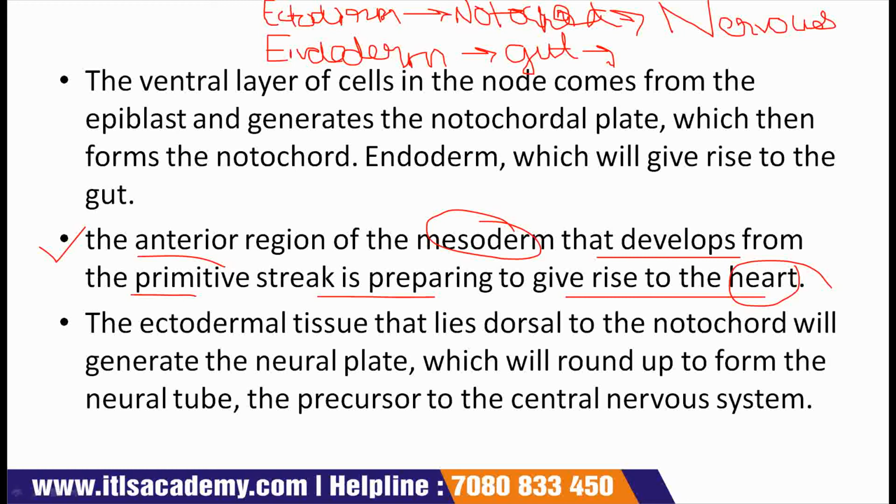So we can say that the digestive system, respiratory system, and apart from this many systems like kidney and our excretory system and many more systems that contain gut are formed by this endoderm.